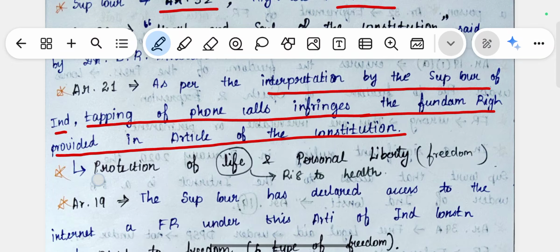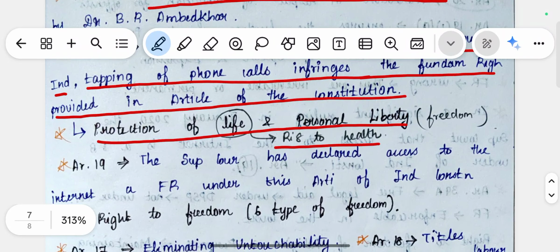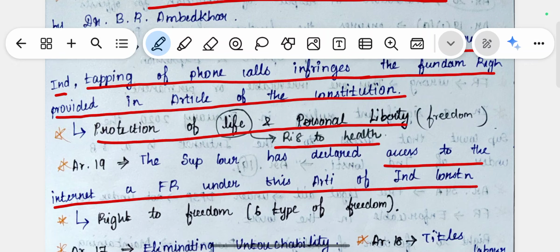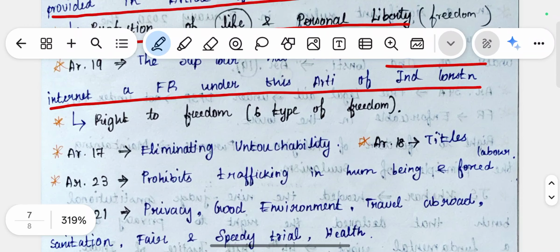This is called the protection of life and personal liberty. We also have the right to health for a healthy life, which comes under Article 21. And under Article 19, the Supreme Court has declared access to the internet as a fundamental right. So we have the right to access the internet, which came under Article 19.